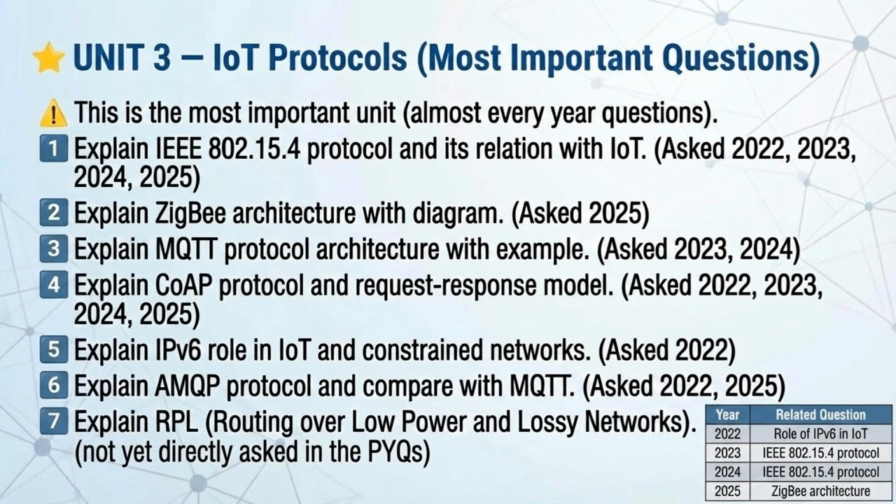Unit 3, IoT protocols, is crucial. Questions frequently cover the IEEE 802.15.4 protocol, Zigbee architecture, and application protocols like MQTT, COAP, and AMQP. The role of IPv6 in constrained networks is also significant.